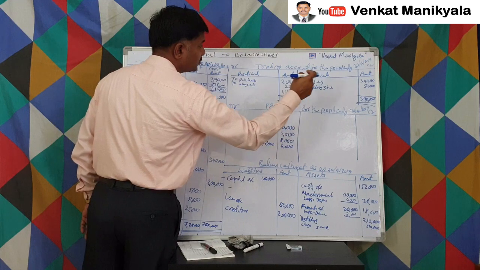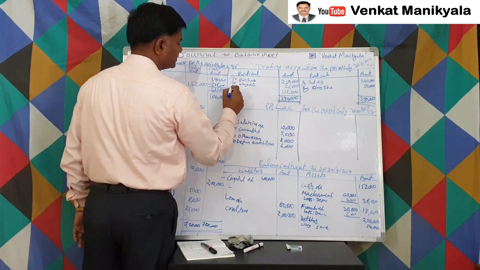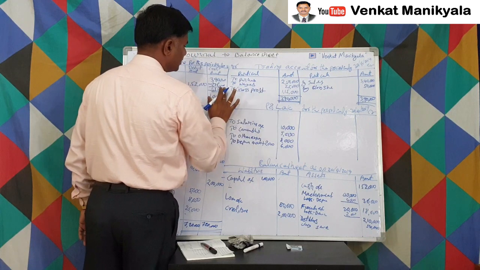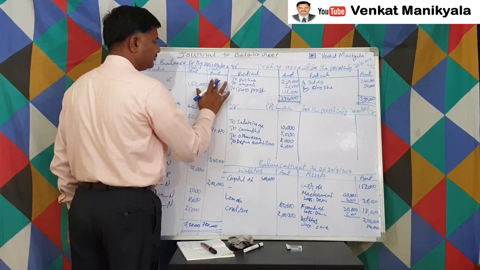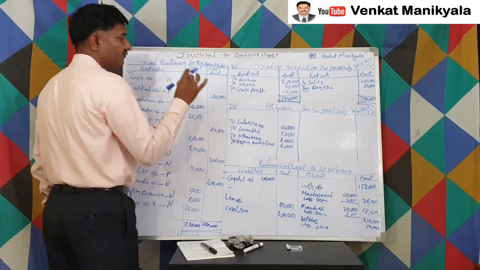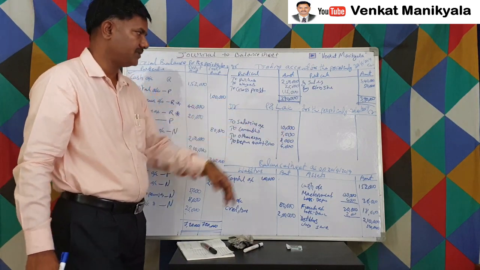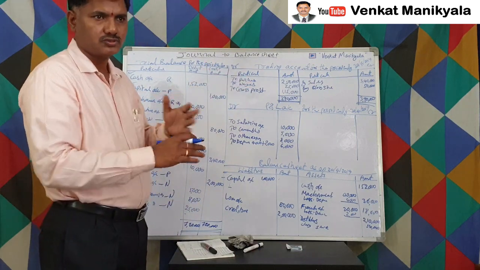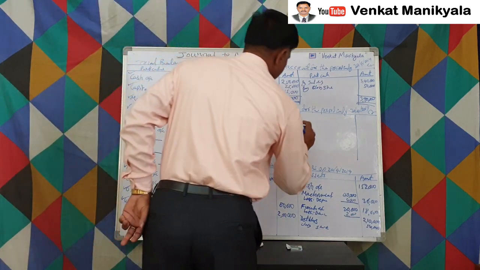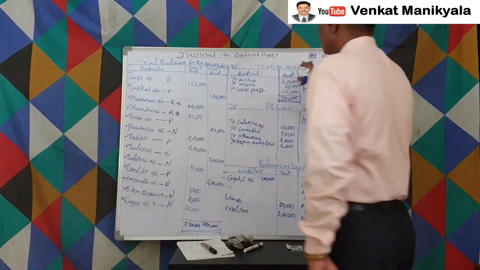1,15,000 is more credit than debit. That means more income than expenses. That is gross profit. Because of trading activity, we earned 1,15,000 gross profit. So this gross profit goes and sits in the P&L account. Now the trading account is also to be closed by transferring that to the P&L account. So now, by gross profit, this account is closed.